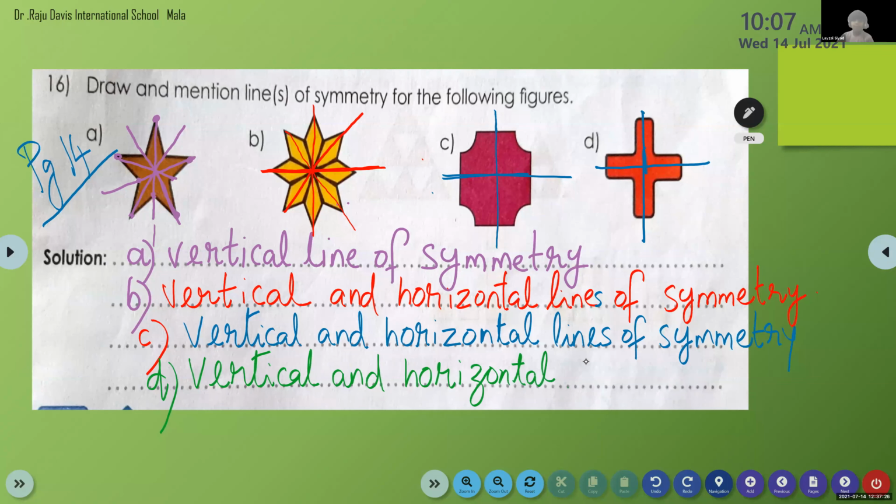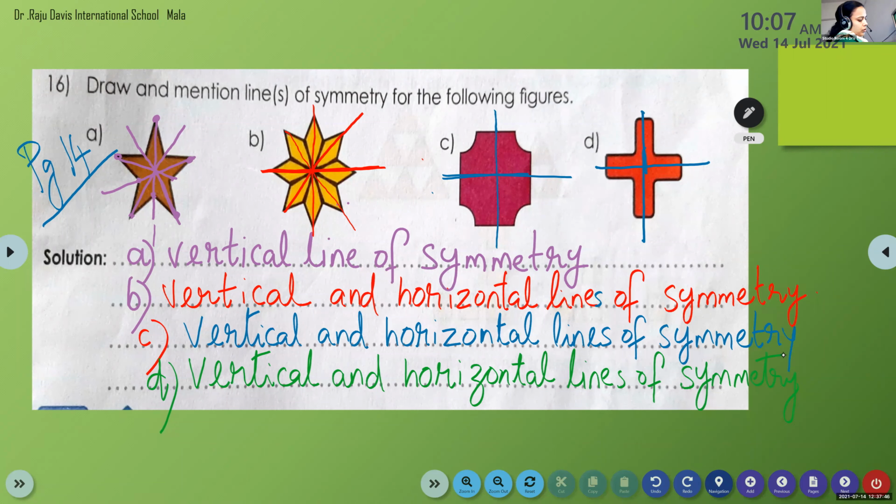Ma'am, I finished my work. Okay. Vertical and horizontal lines of symmetry. Ma'am, I finished my work. Okay. So children, over? All of you? Yes. No, ma'am. Okay, those are not done. Over. Do it faster.